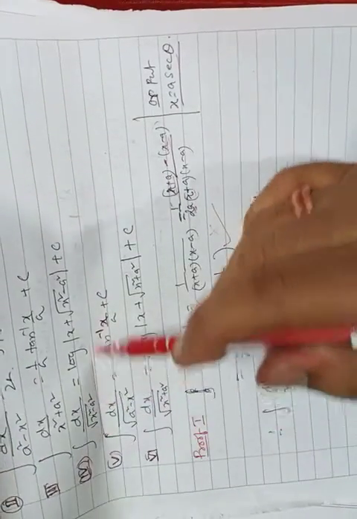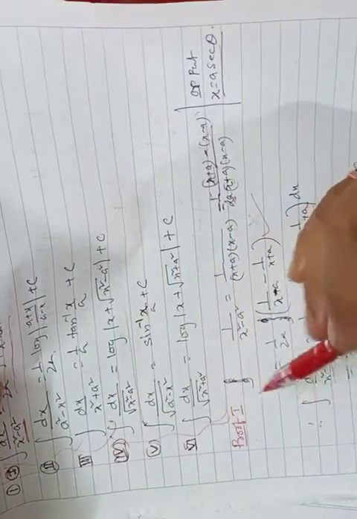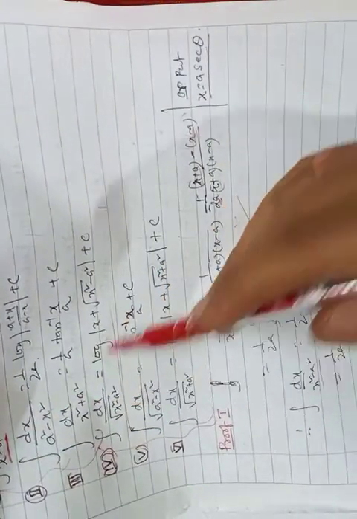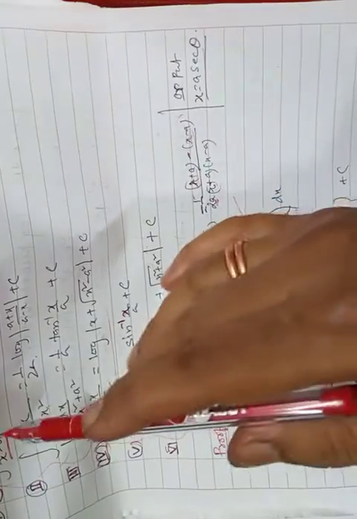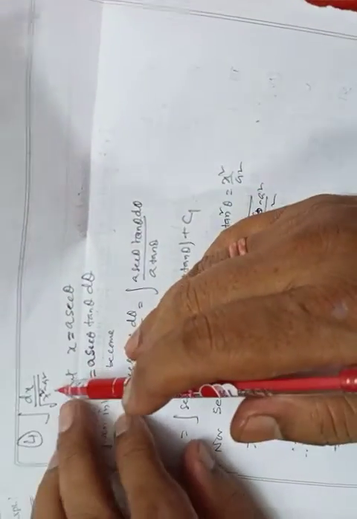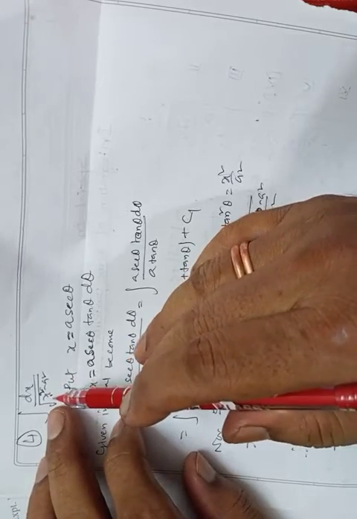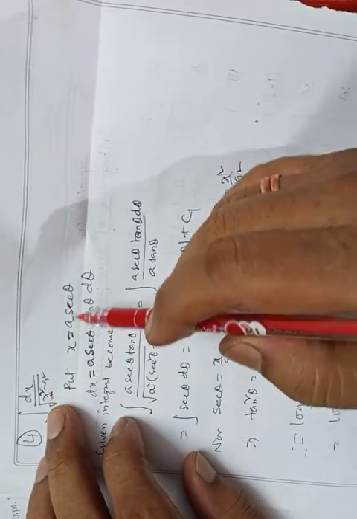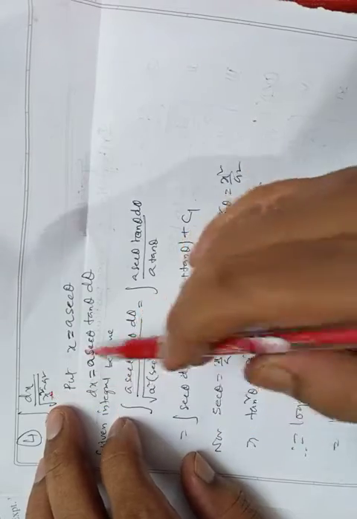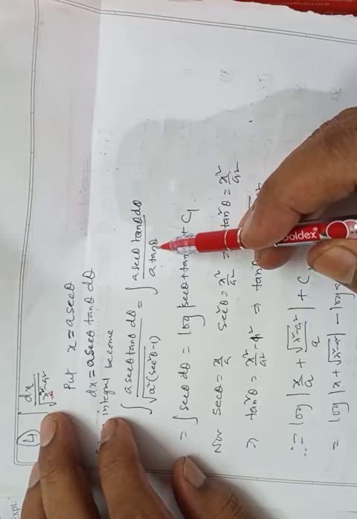Now I take one from these three. This is one type, and this is another type. The same thing is here, but with a root; here no root is there, and here with root. So again I am solving the first one. As I told, we first have to think of how to come out of the square root. For that, if you take x equal to a sec theta, this becomes a square sec square theta minus 1, then tan square, and then we can come out from the root.